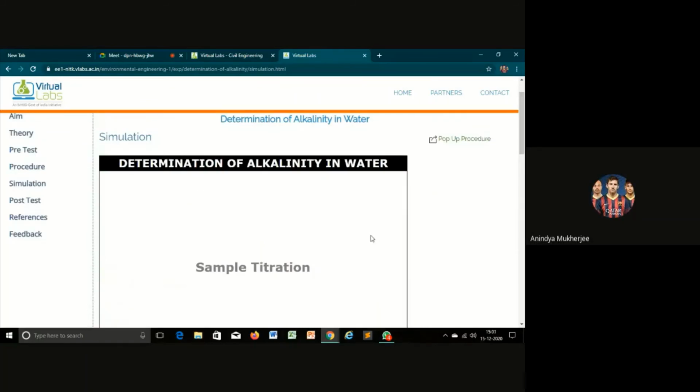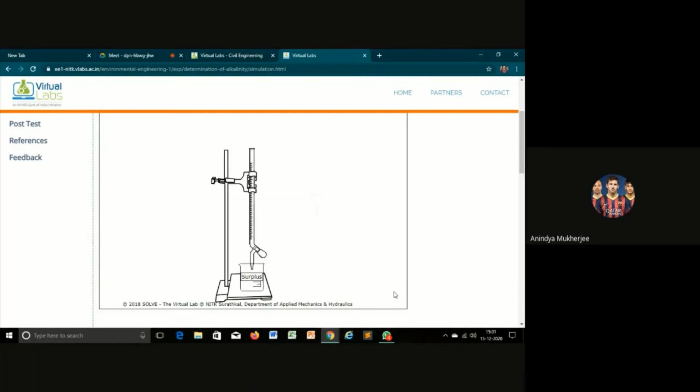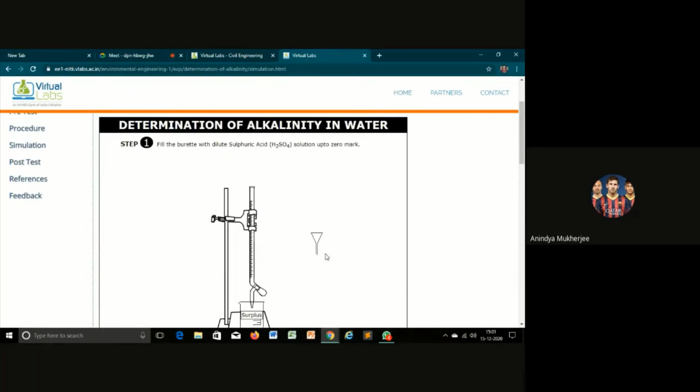Now we will do the sample titration using a sample of water. Now it's the same process. We will fill the burette with the dilute sulfuric acid.